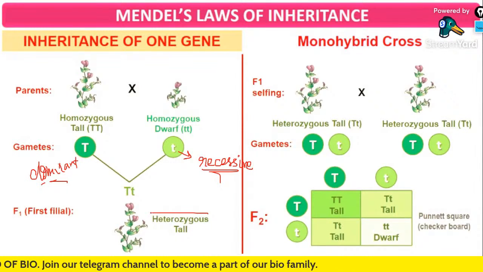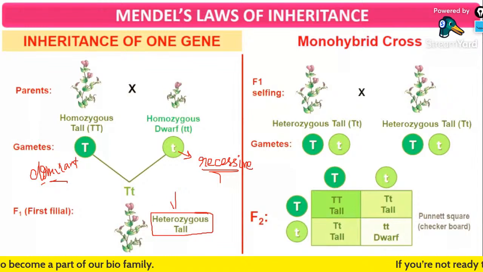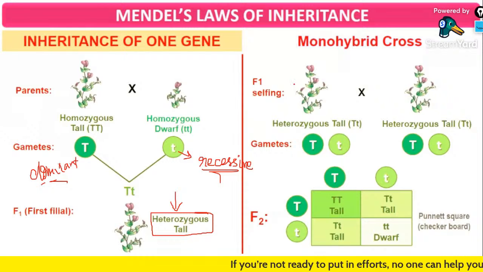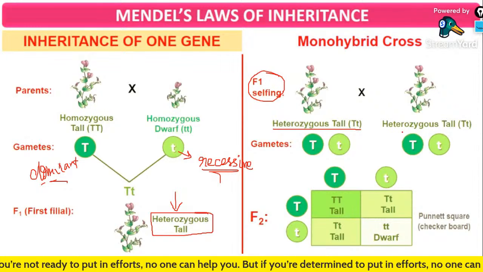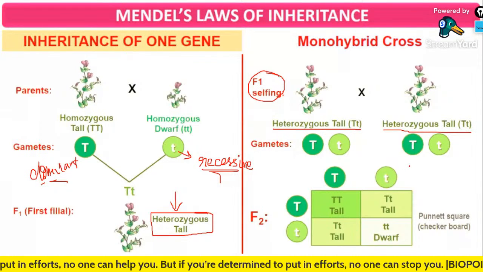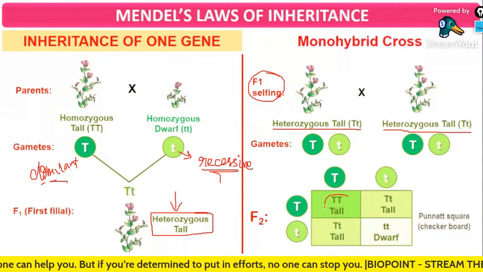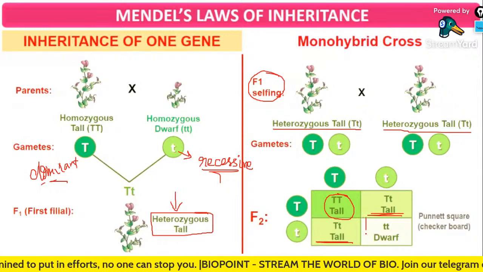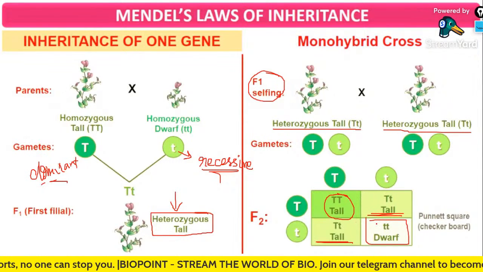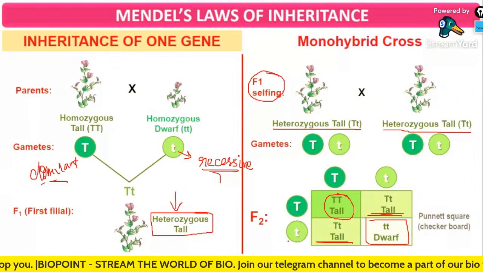So in the first filial generation, or the F1 generation, we are getting a heterozygous tall plant. Then we are doing the selfing of the F1 generation, that is, capital T small t is crossed with capital T small t. Then you will get one capital T capital T, two capital T small t and one small t small t. Clear everybody?